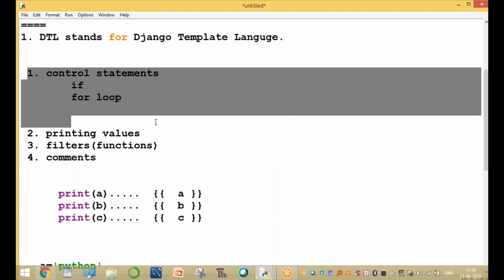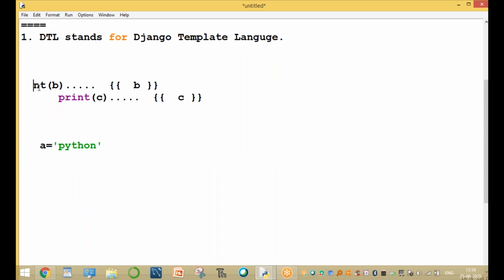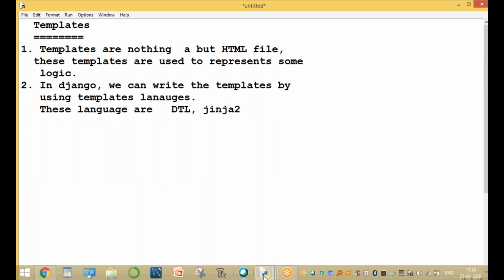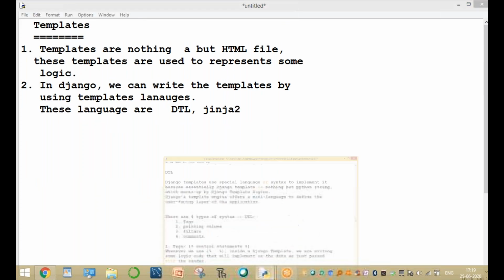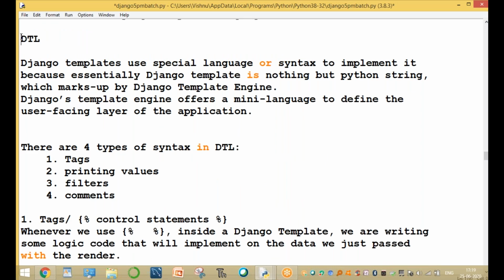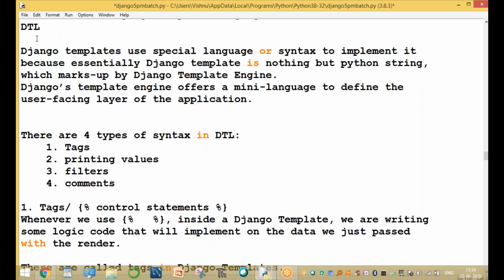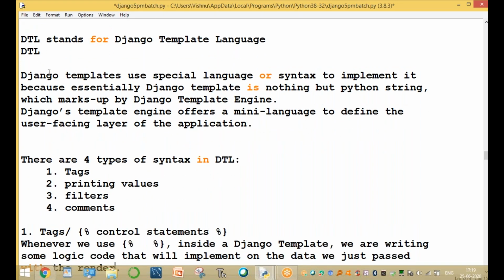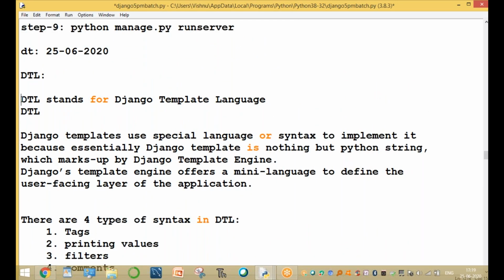In this, control statements are available, print statements are available, and so on. I will explain one by one what DTL is completely. Please wait for 1 minute. So DTL is a special language. DTL stands for Django Template Language. That is the first point.